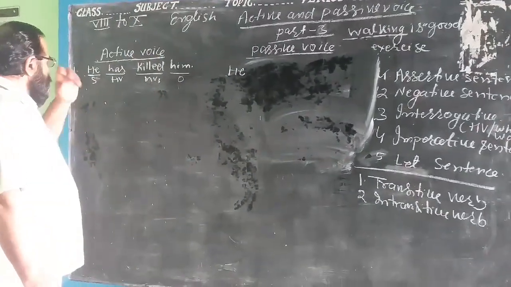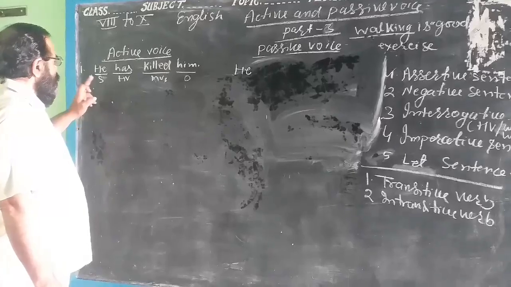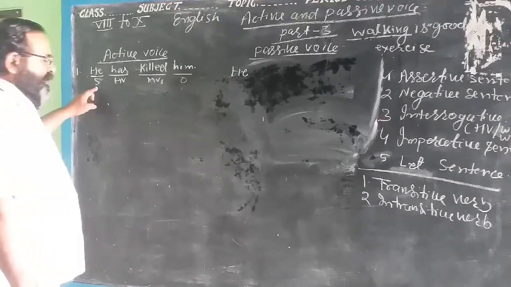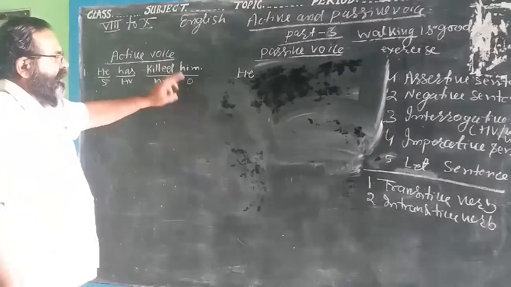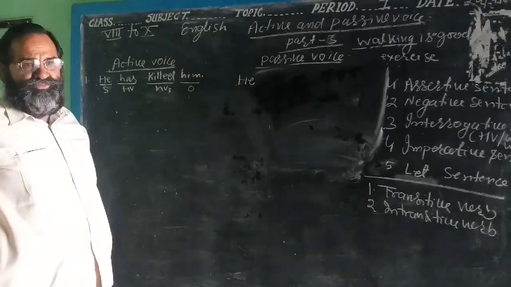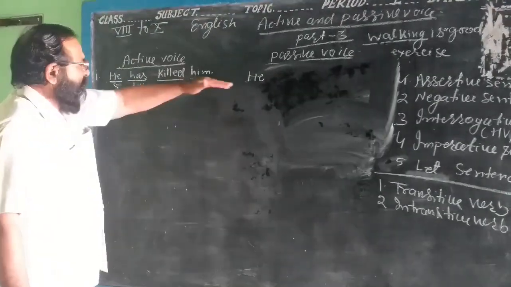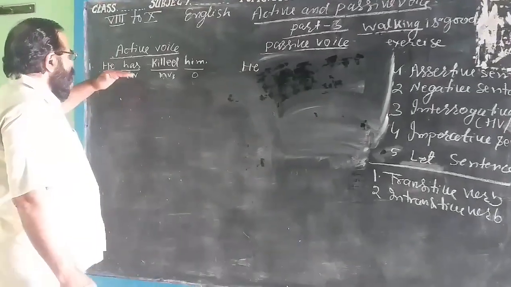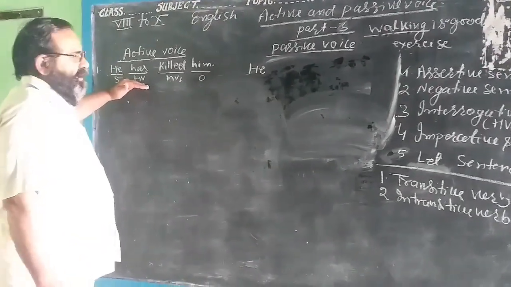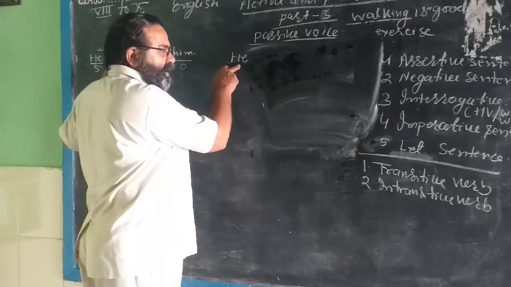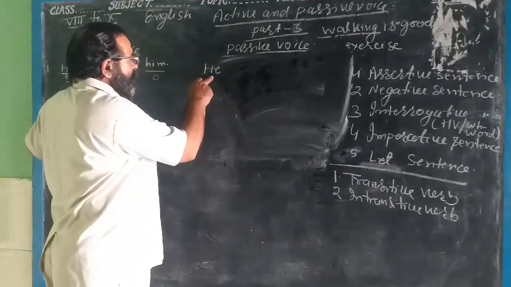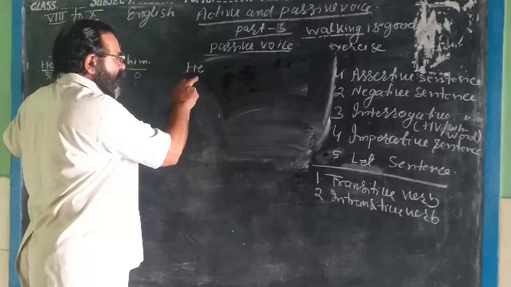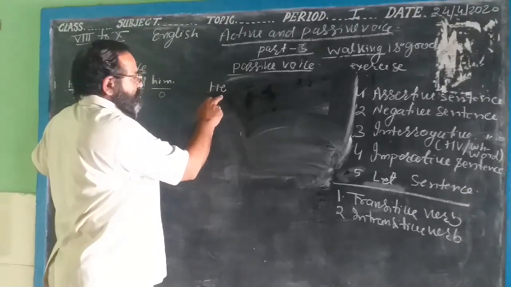Now secondly, when we change the subject into the object, it will be written later on. Now we will take the tense first of all. What is the tense? Tense is has. Here is the singular noun or a pronoun, or you can say it is a subject.